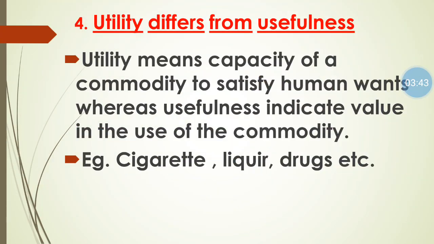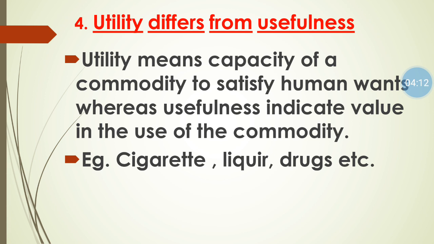Next is utility differs from usefulness. Utility means capacity of a commodity to satisfy human want, whereas usefulness indicates value in the use of a commodity. It means utility means the commodity should have a power to satisfy our want, and usefulness means we are using that commodity because we will get something useful from that.